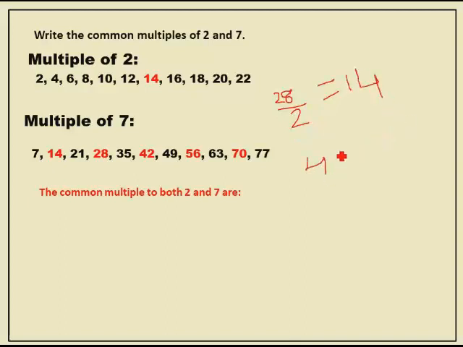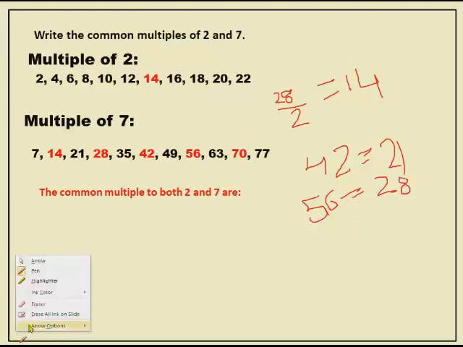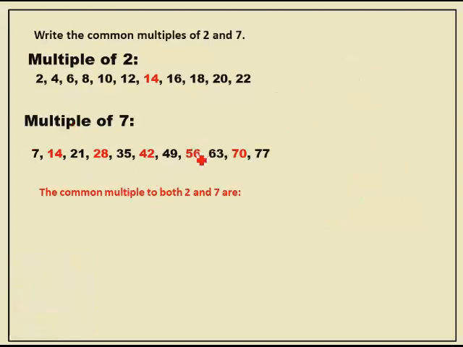Like that, if I take 42, that is also divisible by 2. 2 twos are 4, 2 ones are 2. Next, if I take 56, that is also divisible. 2 twos are 4, 2 eights are 16. So, like this you have to check whether it is divisible or not. Okay children, understood? So, it is divisible.